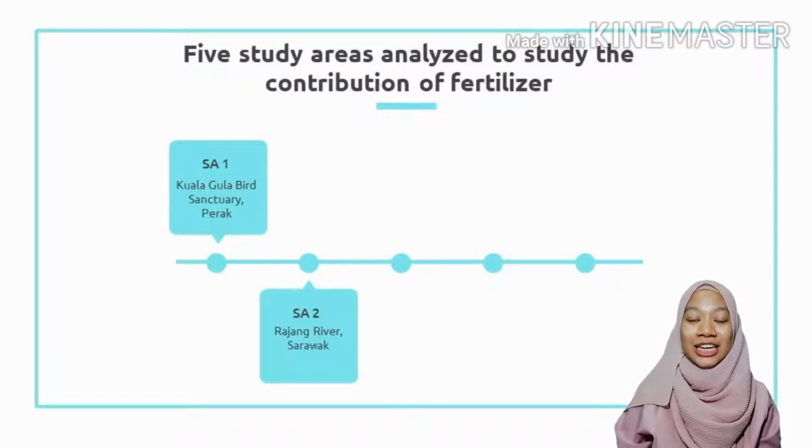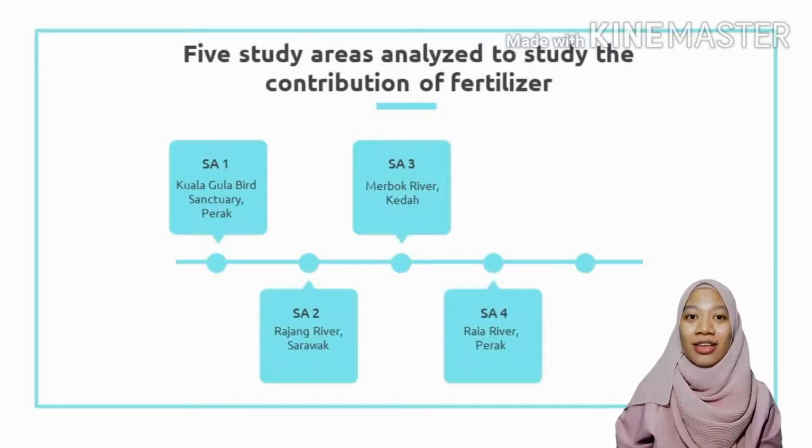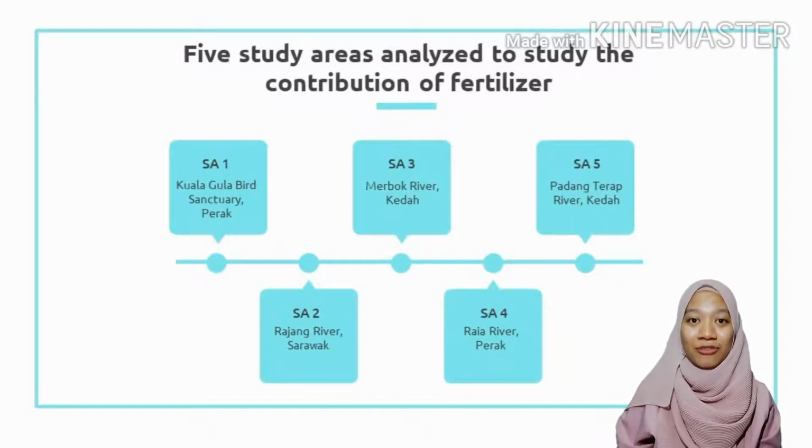The source of Rajang River is Iran Mountain. The researcher marked a total of 12 stations along the river for this study. Thirdly, Merbok River, Kedah. The source of Merbok River is Mount Jerai. Fourthly, Raya River. Raya River is one of the main tributaries of Kinta River. Lastly, Padang Terap River, Kedah. For this study area, the high nutrient content in the river may be due to the use of artificial fertilizer to the paddy and rubber tree plants.